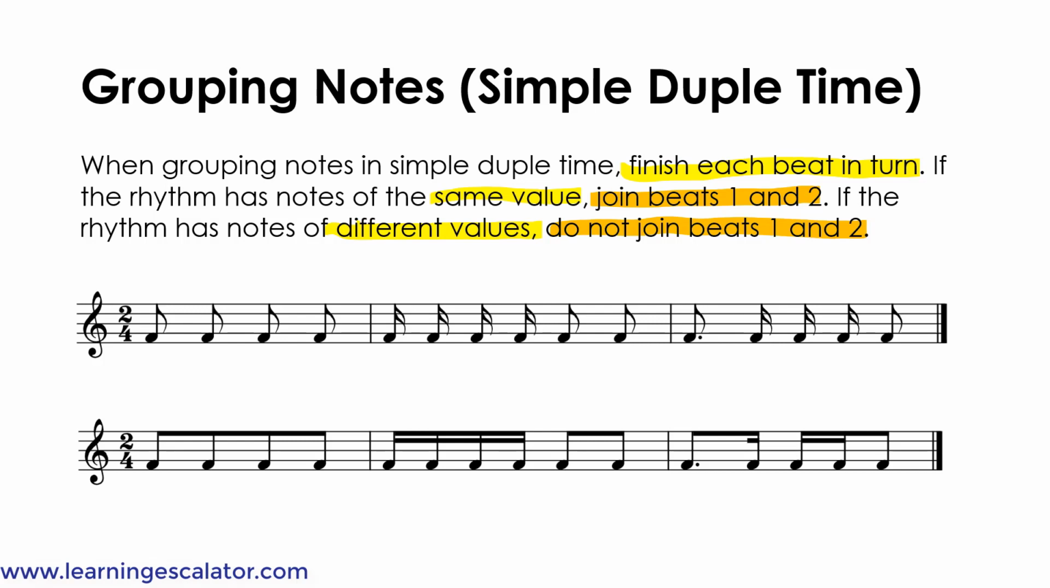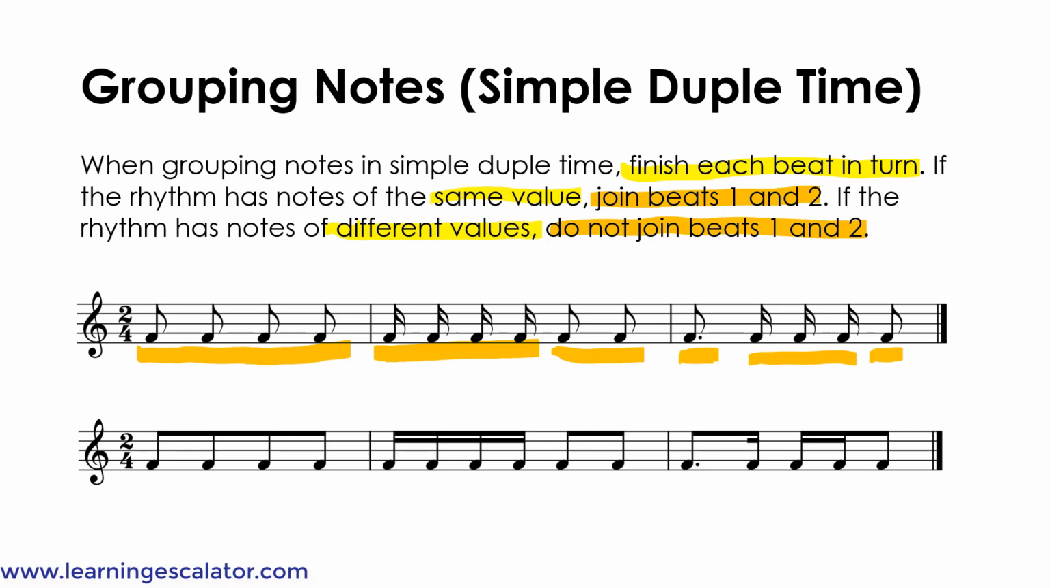So in the examples shown below, the first one is in 2/4 time. So you're allowed to write 4 quarter notes. You're allowed to write 4 sixteenth notes with 2 eighth notes, and you can also write a dotted eighth note with a sixteenth note and an eighth note. But you can also write it in a different way, like shown below.